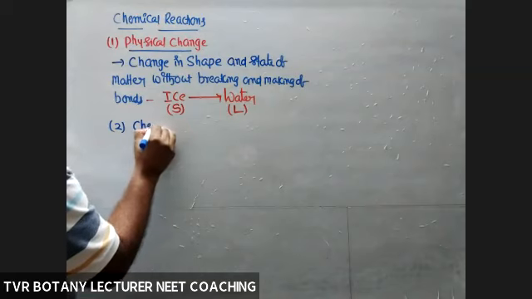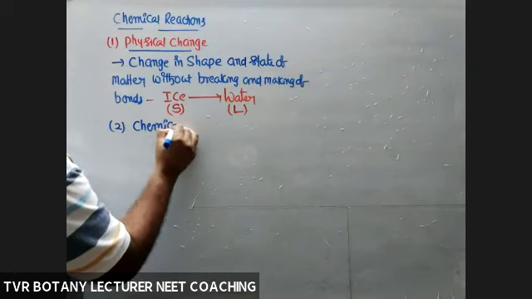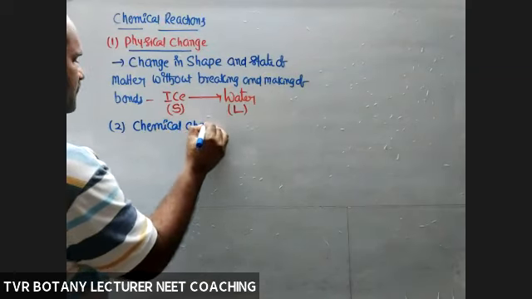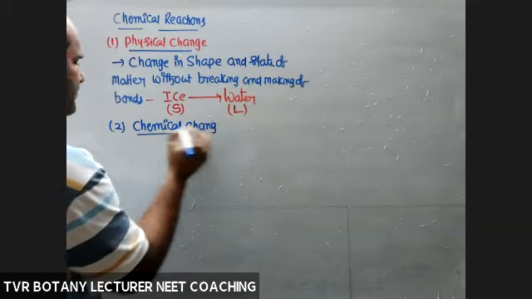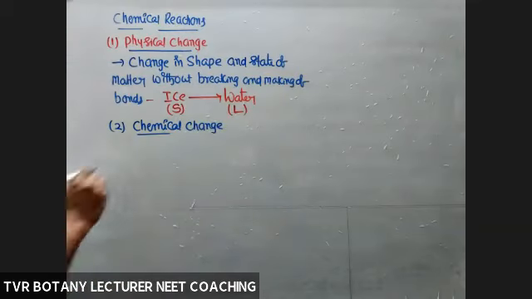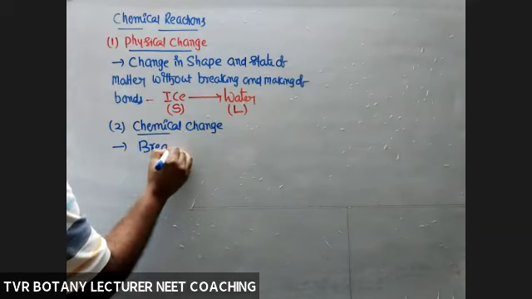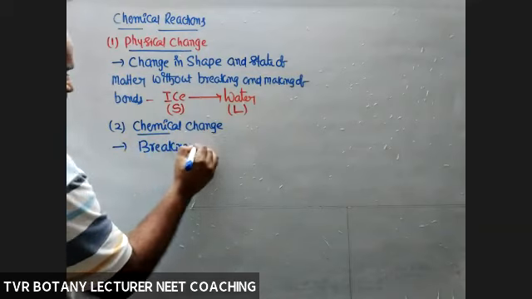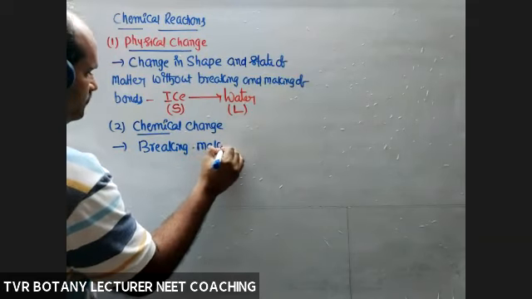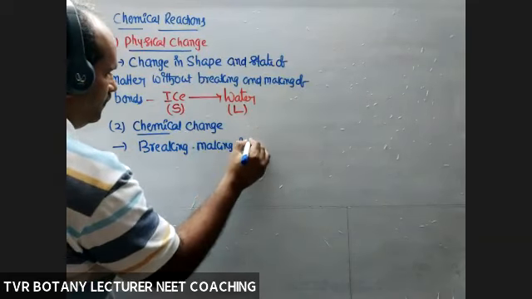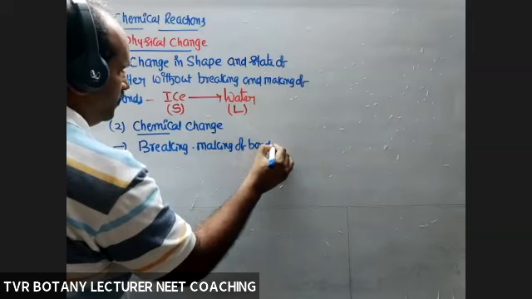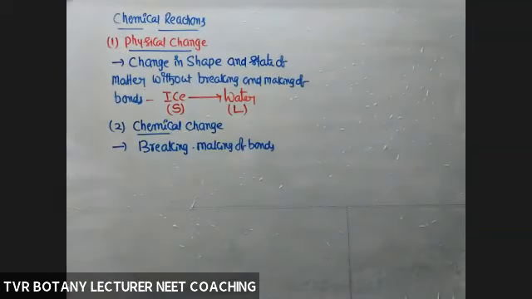chemical changes. What is that chemical change? Chemical change means breaking and making of bonds. It involves breaking and making of bonds. So a chemical reaction involves physical changes and chemical changes.